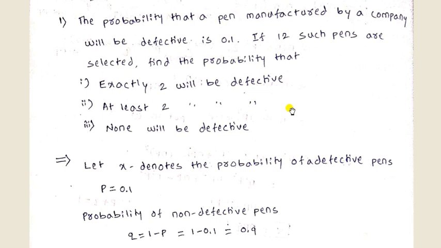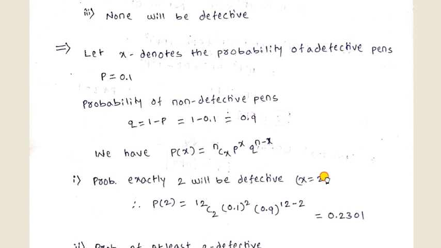By using the formula p plus q equal to 1, or q equal to 1 minus p, if you substitute p equal to 0.1, we get q equal to 0.9. Then substitute these values in the binomial distribution formula.